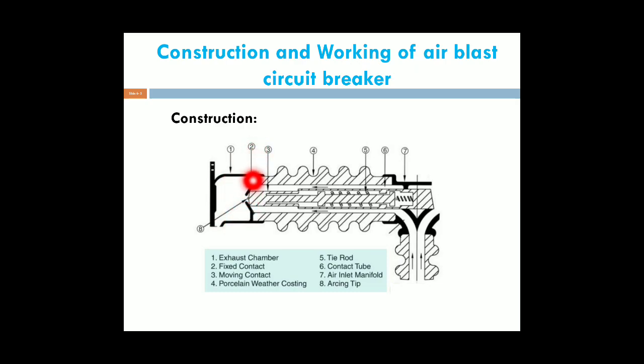Next one, this is the fixed contact, and again it is the moving contact. Next, the fourth one is the porcelain weather casting. It is coated by the porcelain material. The overall insulation may be coated by the porcelain material. Next one, this is the tie rod.